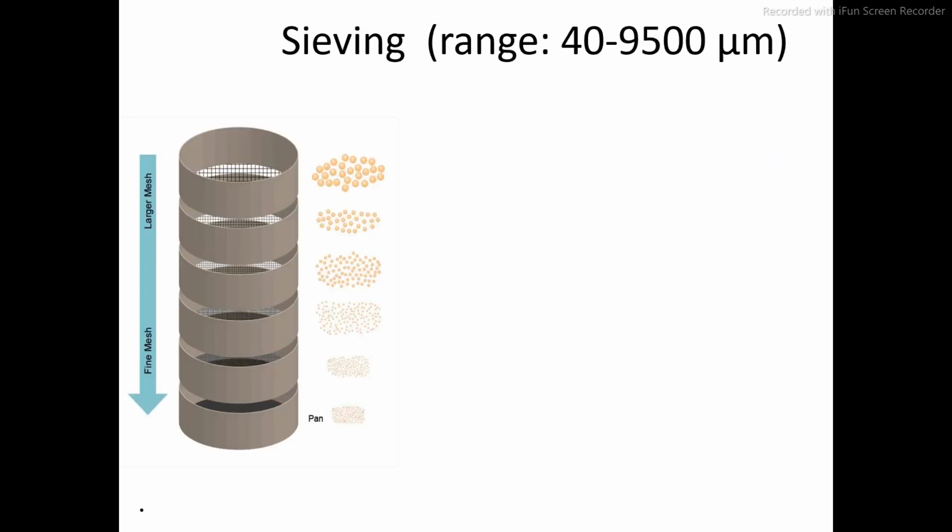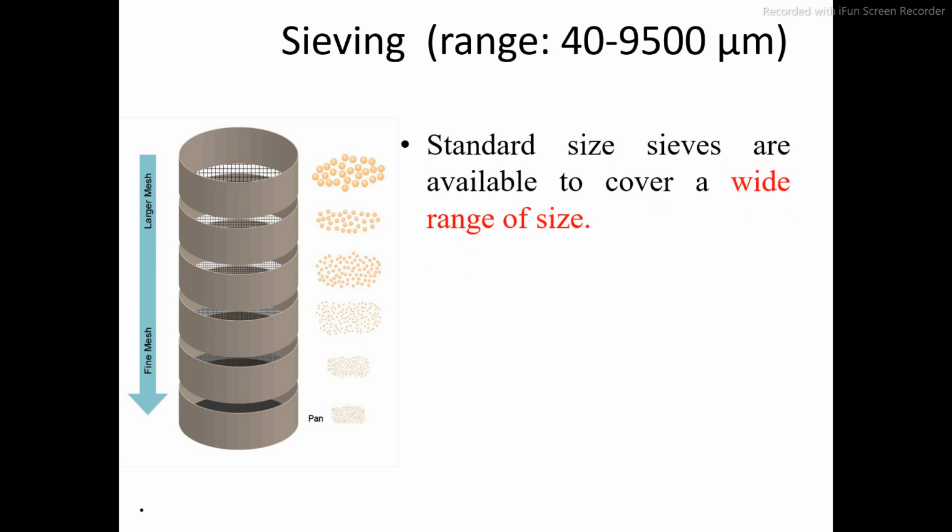Then the next one is the sieving method. In this sieving method, standard size sieves are available to cover a wide range of sizes. Different sieves are available. You can see the topmost sieve will have a larger pore size, and the lowermost sieve will have the smallest size. So according to the size of the mesh, we are going to separate the particles.